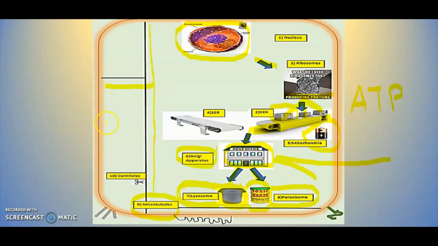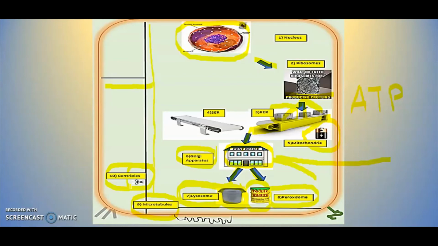In addition to that, we also have centrioles. The centrioles are represented right here with a pair of scissors. Why? Because the centrioles are going to help the cell when the cell is dividing. Why does that cell need to divide? Well, for example, when we are growing, right? So let's assume that we have one cell.